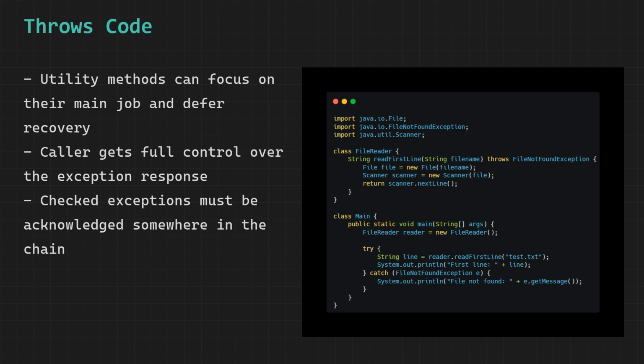The catch block matches FileNotFoundException and prints file not found followed by the exception message which tells us the file does not exist. The final output is file not found test.txt, no such file or directory. The responsibility chain in this example is very clean. readFirstLine focuses only on reading the file and declares the problem if something goes wrong. Main is the one that knows what to do when the file is not found, so main is the one that handles it. This is exactly the right way to use throws. Push the responsibility to whoever has enough context to handle it properly.